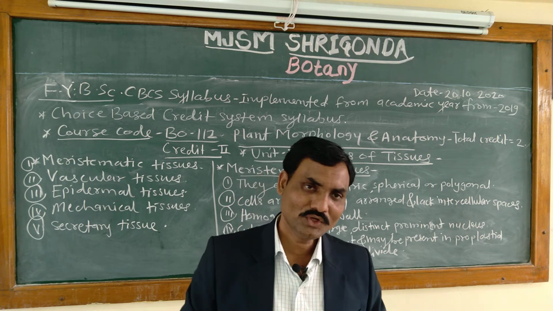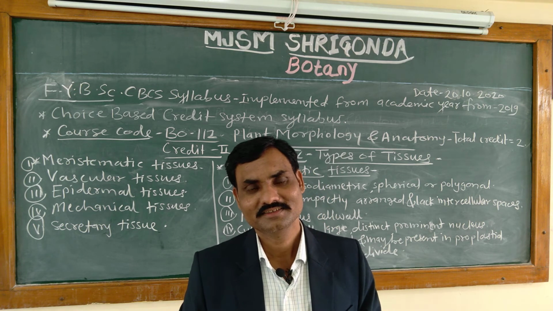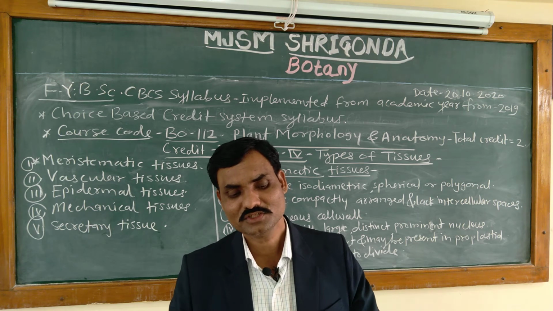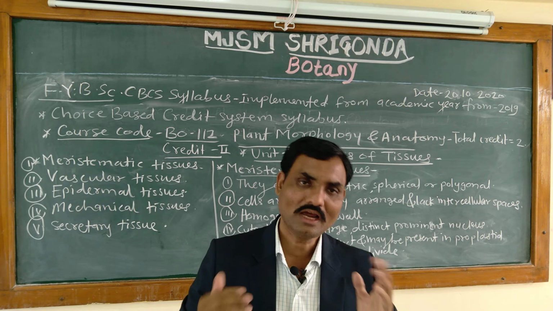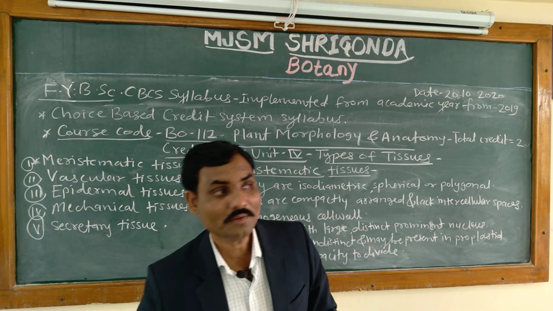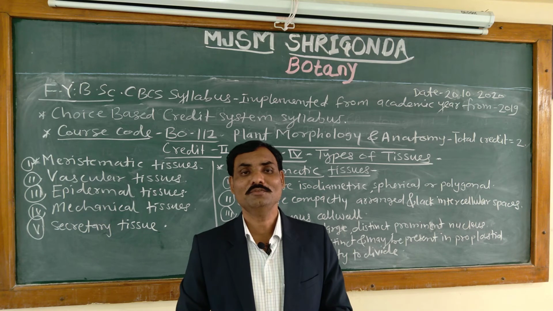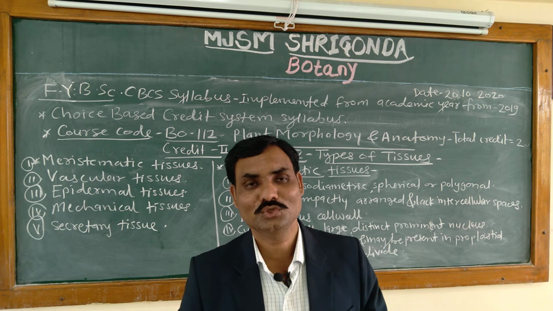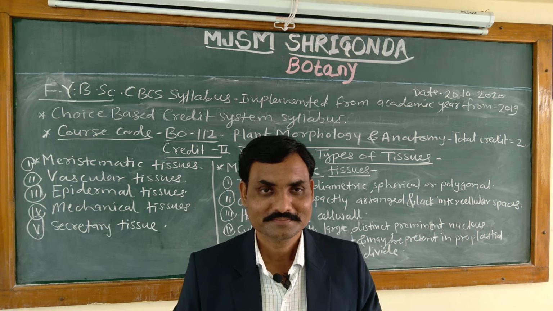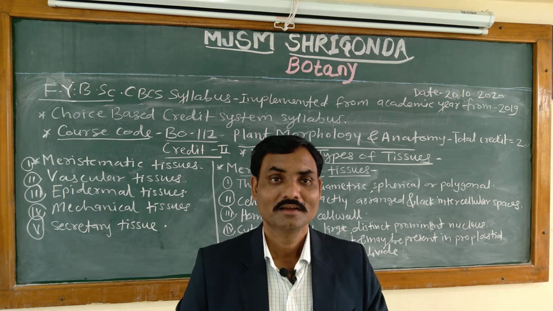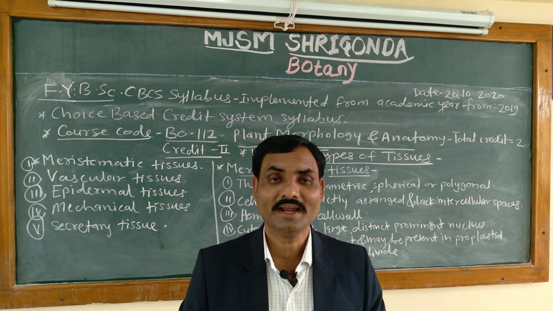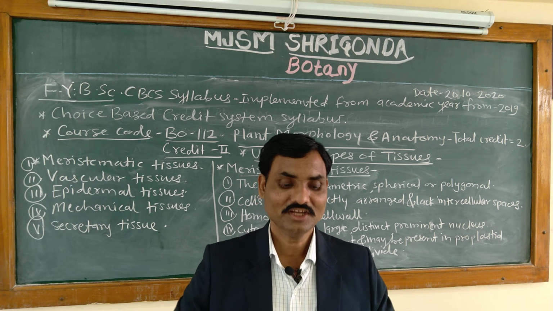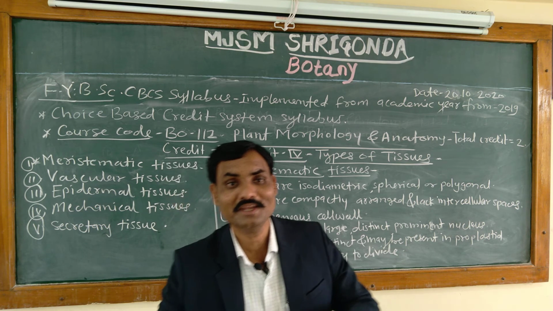Then spherical, we know the shape of spherical. On the basis of that shape, the name is given, and that is a characteristic feature of meristematic tissue. It is isodiametric, spherical, or sometimes polygonal. Poly means many and gonal means angled. Many angled cells are there. That is called polygonal. So the first characteristic feature of meristematic tissue is that it is isodiametric, spherical, and polygonal in shape, meaning many angled in shape.